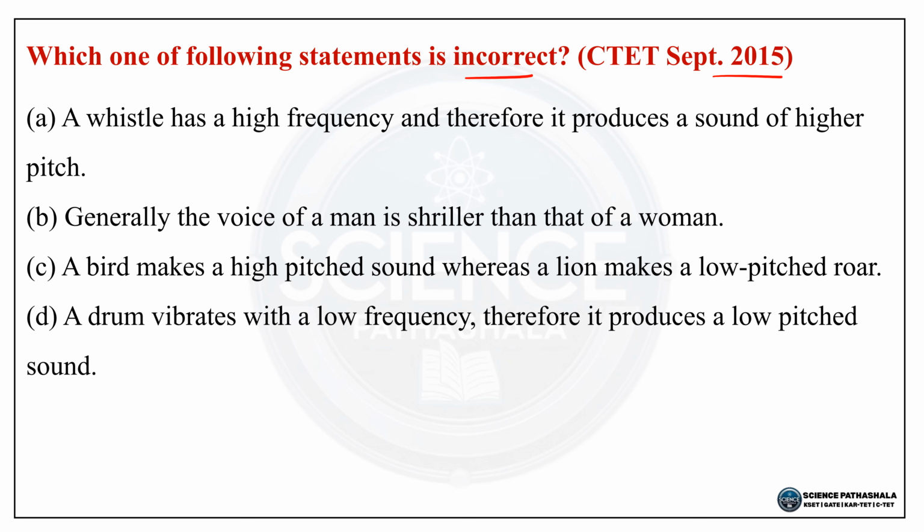ಆಪ್ಷನ್ ಎ, a whistle has a high frequency and therefore it produces a sound of higher pitch. Option B, generally the voice of a man is shriller than that of a woman. Option C, a bird makes a high pitched sound whereas a lion makes a low pitched roar. Option D, a drum vibrates with a low frequency, therefore it produces a low pitched sound. So just try to find the answer here.